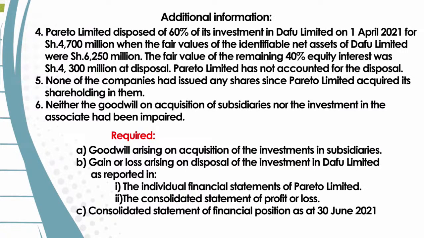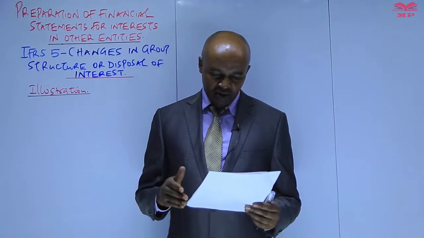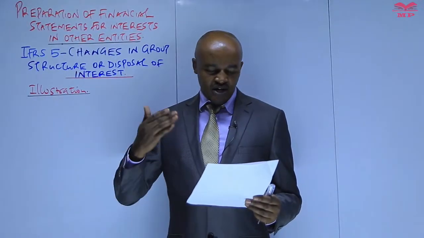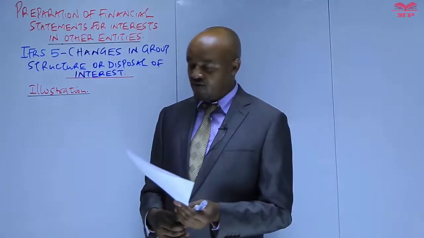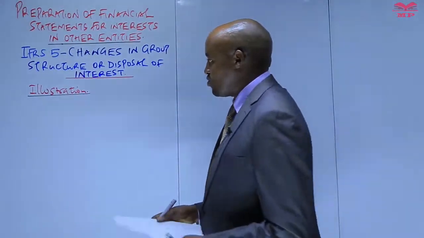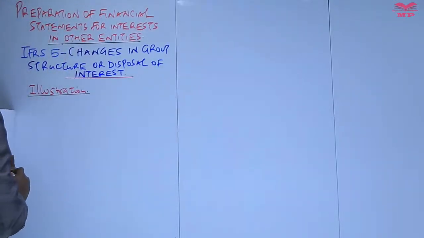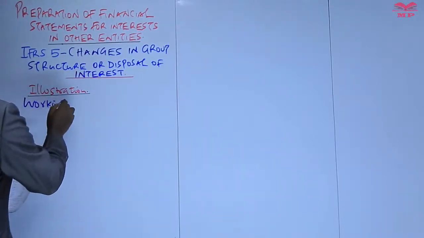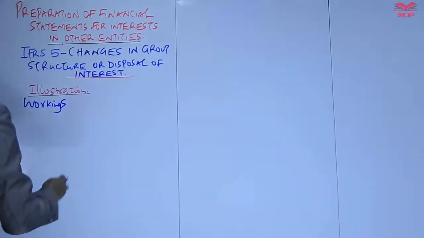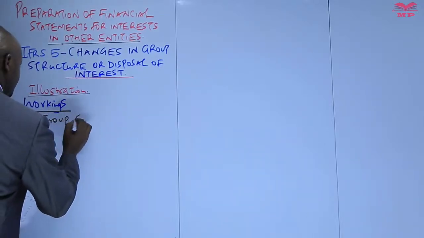So these are questions for group accounts, and as usual, what we need to do first of all is to come up with a group structure. Then we go through the additional information, we see whether there are workings which we need to do, and from there we compute what is required. So therefore, let's first of all come up with the group structure here, which will be working one, group structure. So where do we get that particular information about the group structure?